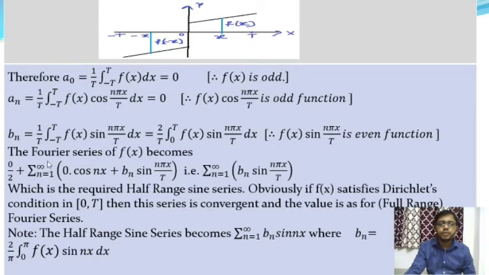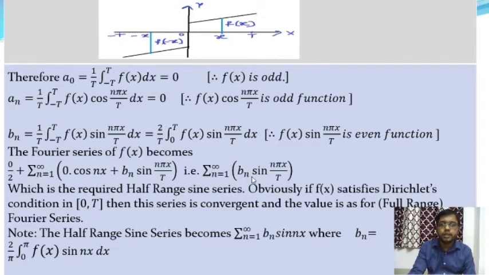Then the Fourier series of f(x) becomes a0 by 2, where a0 is equal to 0, plus summation over n equals 1 to infinity of an cos(n pi x by l), where an is equal to 0, plus bn sin(n pi x by l). So where a0 and an are 0, the Fourier series reduces to summation over n equals 1 to infinity of bn sin(n pi x by l).